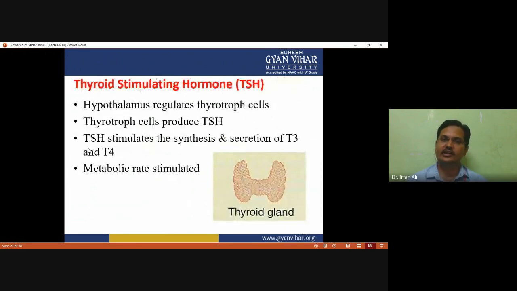Now the thyroid stimulating hormone is controlled by the hypothalamus and released by the pituitary gland. The hypothalamus regulates the thyrotroph cells of the pituitary gland, and thyrotroph cells produce thyroid stimulating hormone. Thyroid stimulating hormone stimulates the synthesis and secretion of T3 and T4 hormones. This shows the thyroid gland, and the function of this secretion is to stimulate metabolic rate.